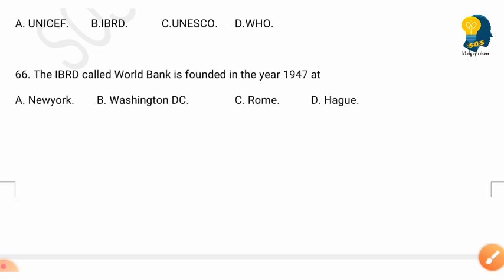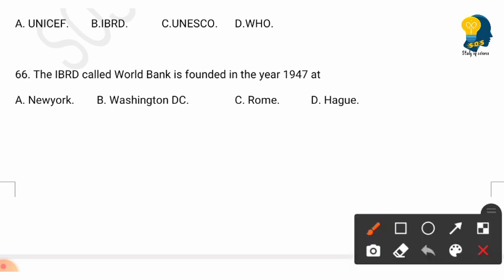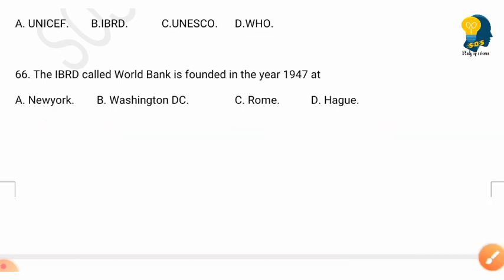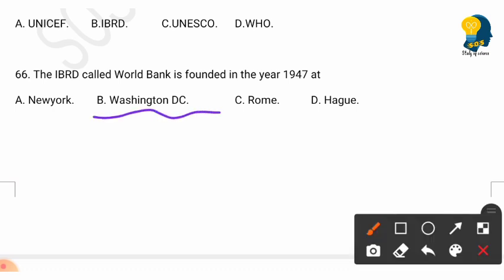The next question is the IBRD called World Bank is founded in the year 1947 at. Options are at New York, at Washington, at Rome and at Hague. So here the right answer is option B, Washington DC. The IBRD called World Bank is founded in the year 1947 at Washington DC.